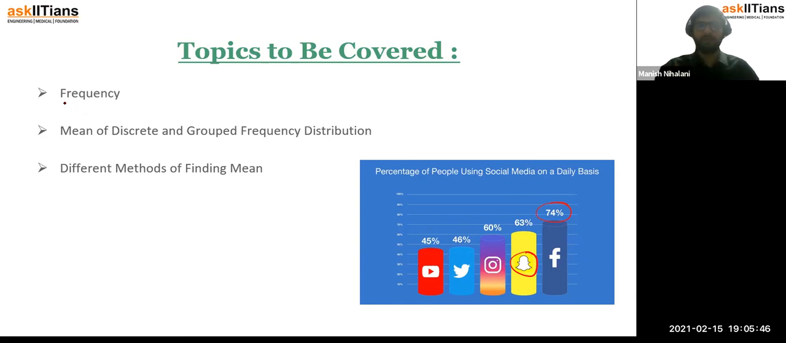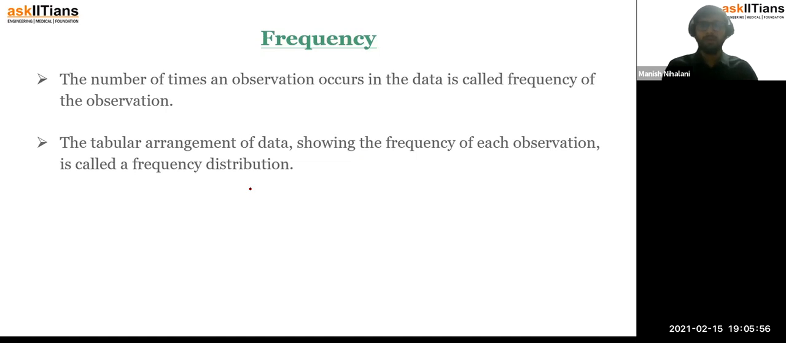Basically, we need to understand what frequency is. These are the three topics we will be covering, and let's start with frequency. The number of times an observation occurs in the data is called the frequency of the observation. For example, if you are collecting the marks of 100 students in your class,